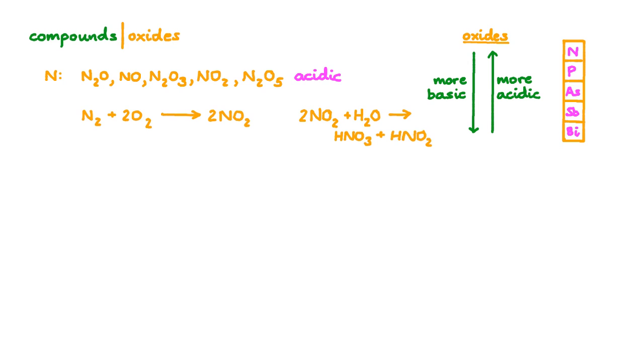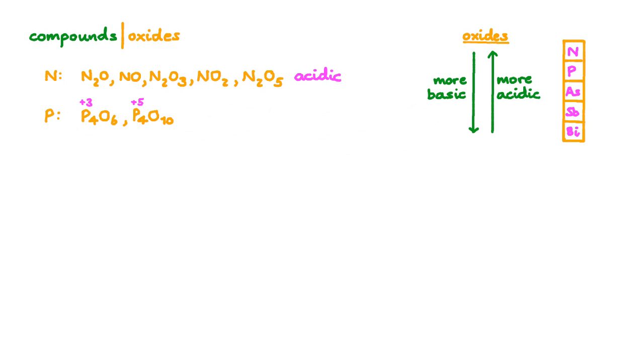Next, let's look at phosphorus. The common oxides of phosphorus are phosphorus 3 oxide and phosphorus 5 oxide. These are both acidic, forming phosphorus acid and phosphoric acid respectively.